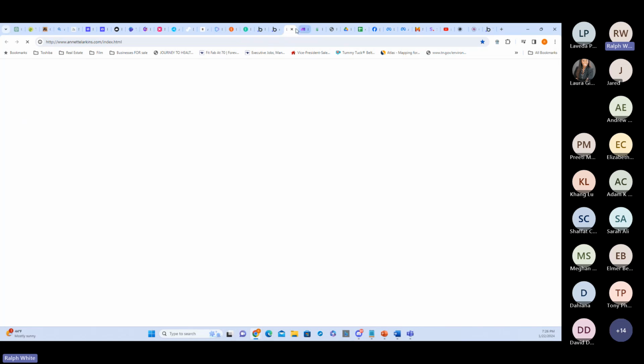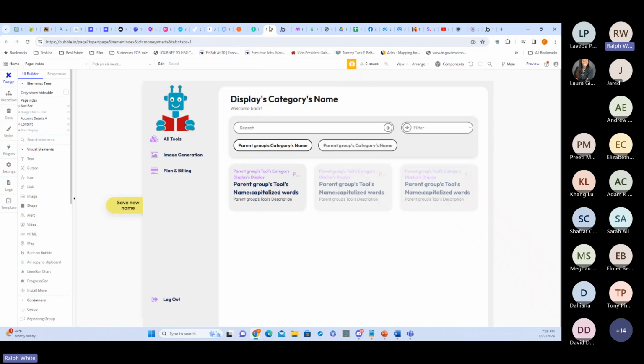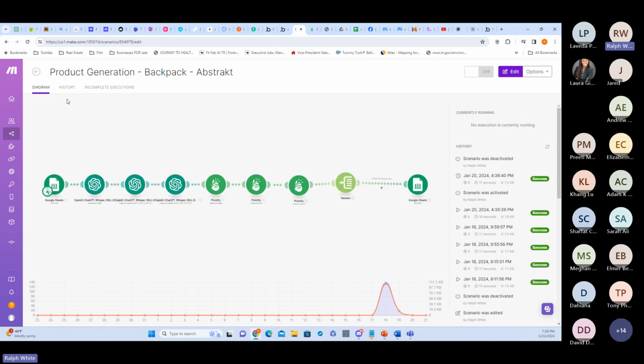So what did I do? Actually click something. All right. So this is called Bubble. Now, Bubble is powerful on its own, but it can actually integrate with a lot of other powerful software. And one of the most powerful ones that I like to use is one called Make.com.